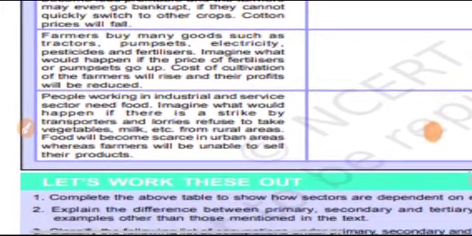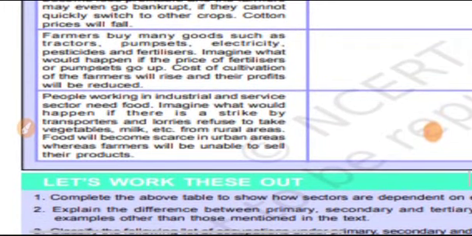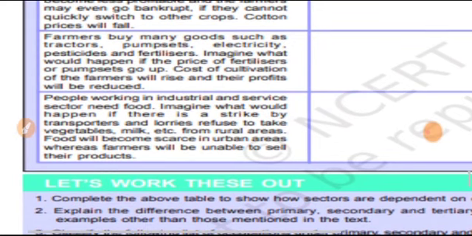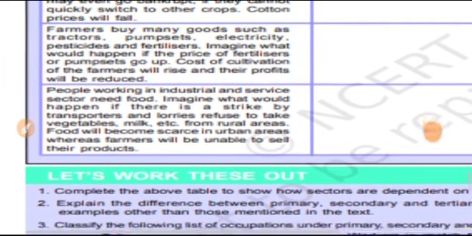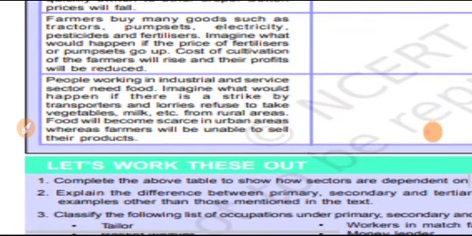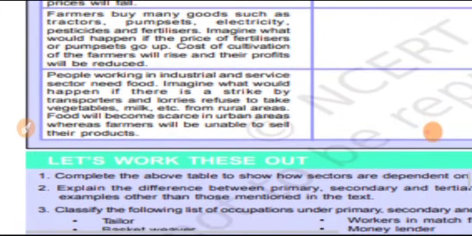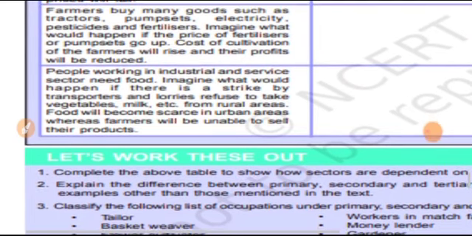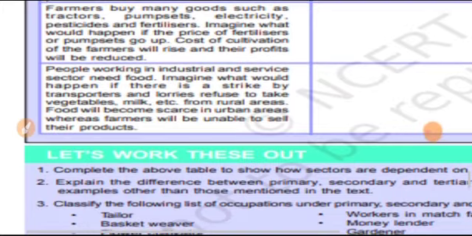Next example, let us see. Farmers buy many goods such as tractors, pump sets, electricity, pesticides and fertilizers. Imagine what would happen if the price of fertilizers and pump sets goes up. The cost of cultivation for the farmer will rise and their profit will be reduced. This is an example of the primary sector depending on the secondary sector.